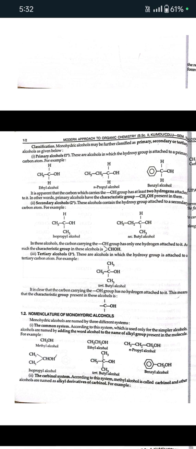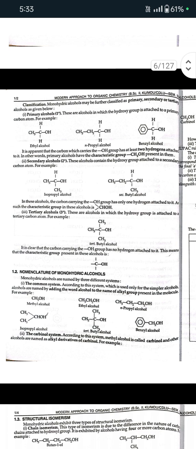Second is secondary alcohol. The alcohols which contain the hydroxyl group attached to a secondary carbon atom. Examples: isopropyl alcohol, secondary butyl alcohol. Next is tertiary. The alcohols in which the hydroxyl group is attached to a tertiary carbon atom. Examples: tert-butyl alcohol. Now we will do the nomenclature of monohydric alcohols.